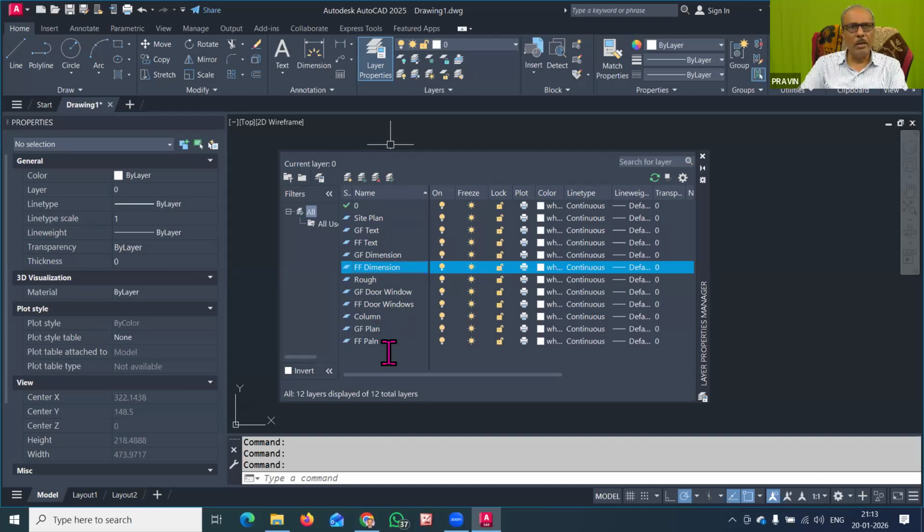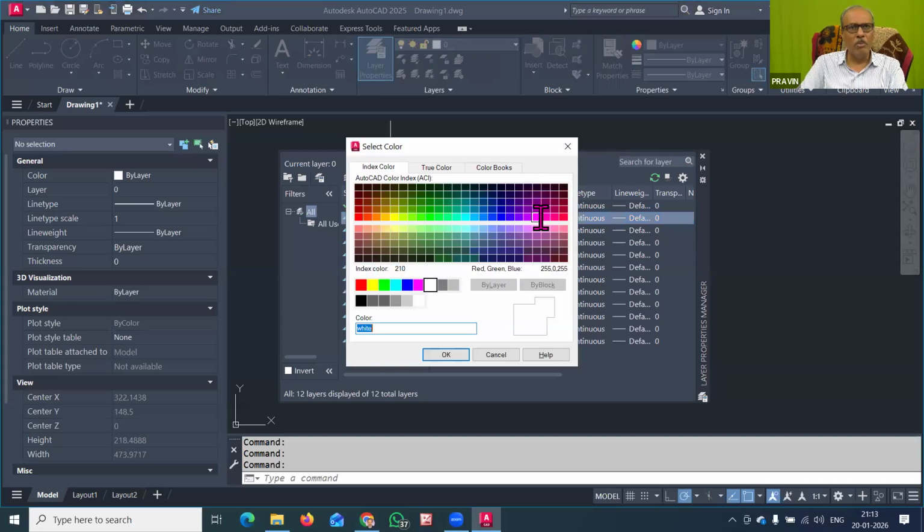So at present, you can just note down that you can give the color of this site plan a blue color. So I will just use this blue color, that is color number 150. You have to note down these are the standard colors to be used for the layers for our building drawing template, so that everywhere you go, you will find uniformity in the drawing. So you can use this color 150 for your site plan.